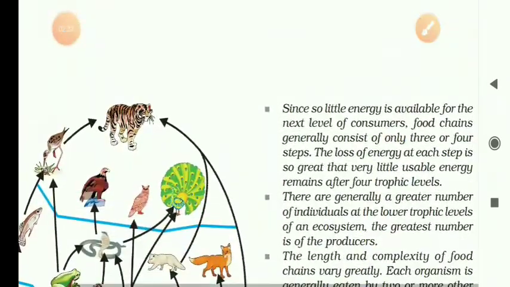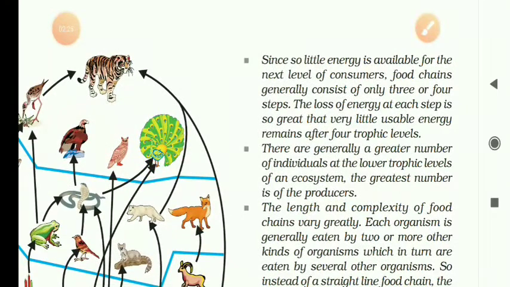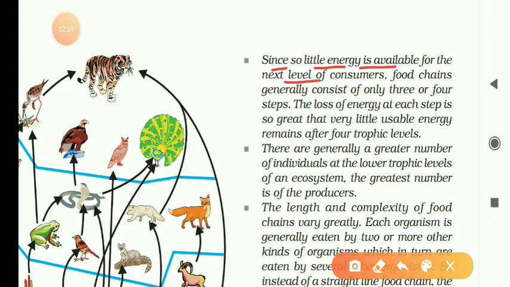Since so little energy is available for the next level of consumers, the food chain generally consists of only 3 or 4 steps.